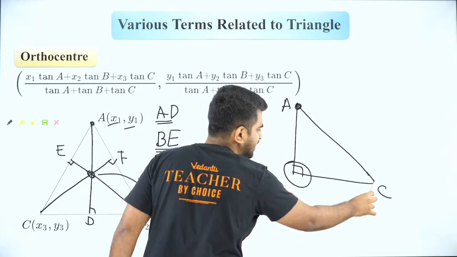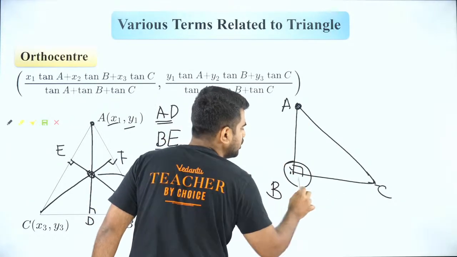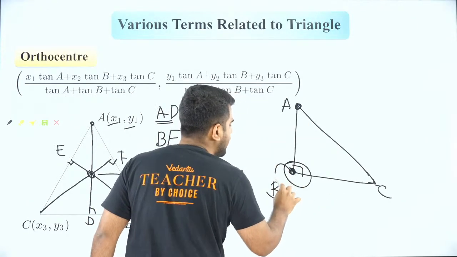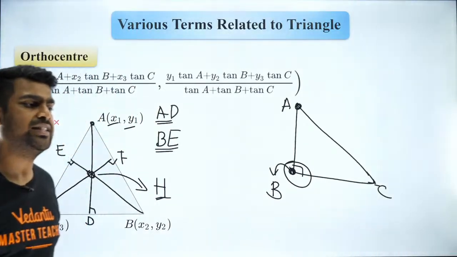The altitude from C, if I drop, it is nothing but BC. So both the altitudes are meeting at B. So that is why B is the orthocenter also. Are you guys able to understand that?